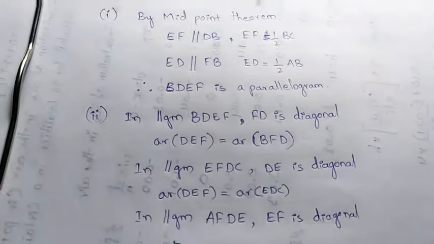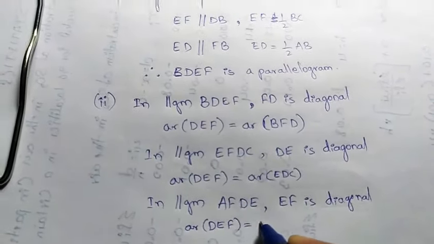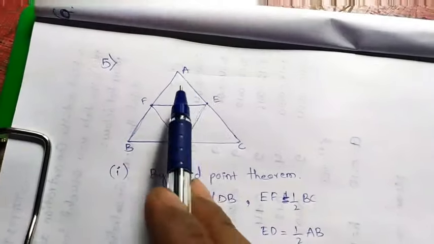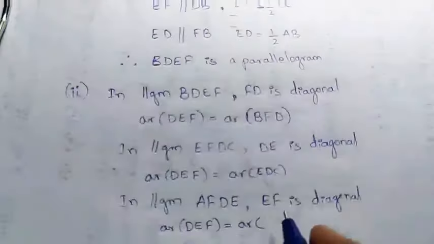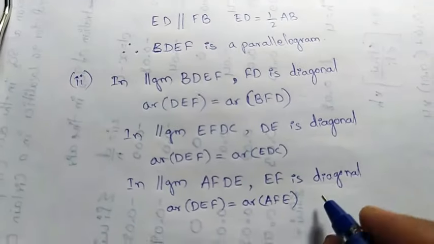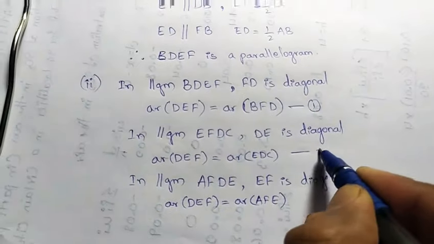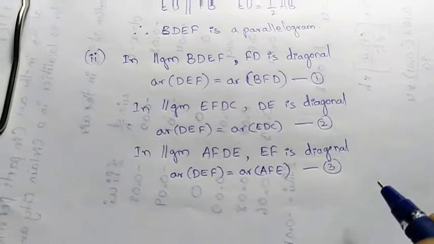Which are those? Area of DEF equals area of AFE. So let's check. These are equation number 1, equation number 2, equation number 3.